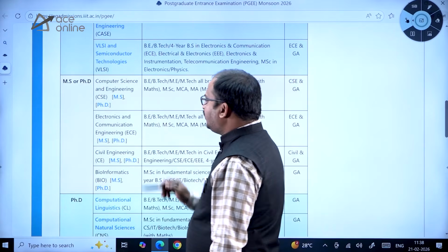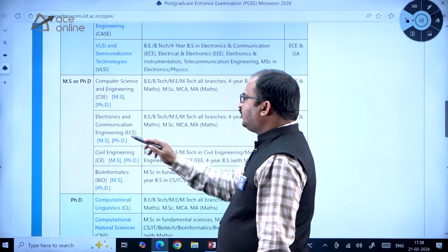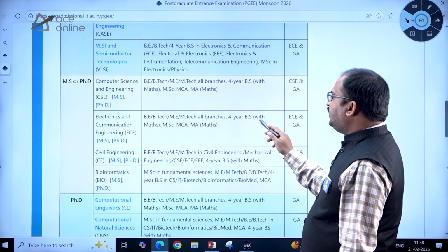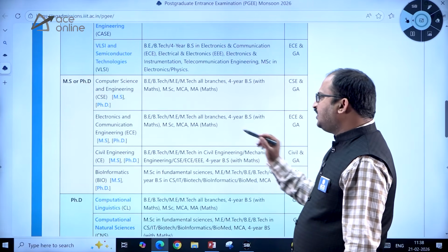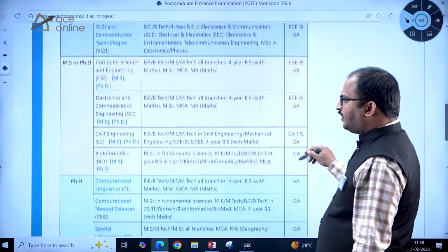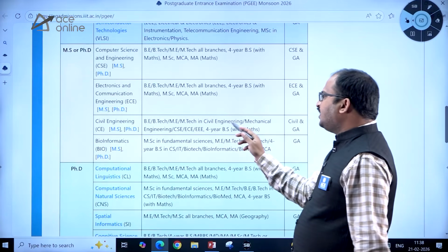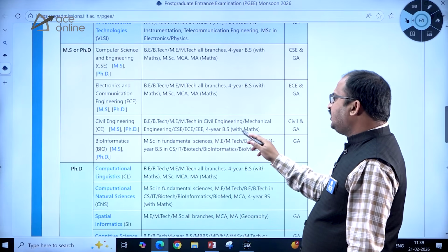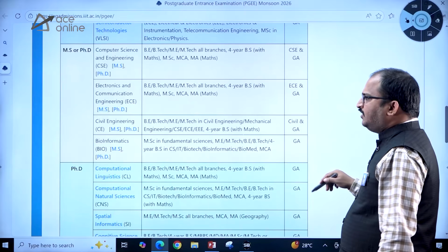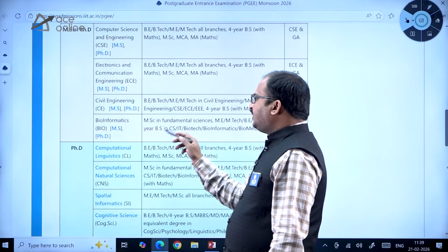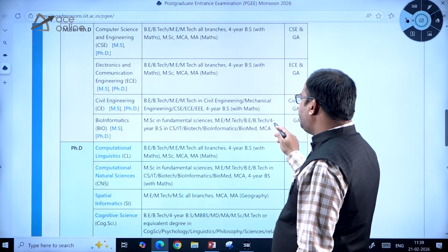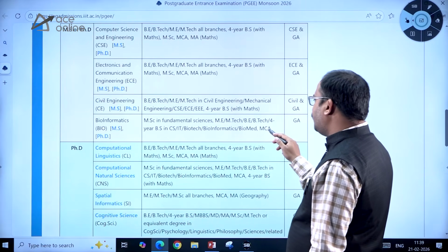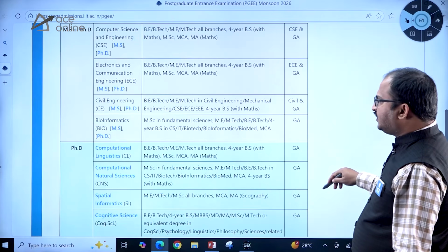Then Electronics and Communication Engineering, MS, PhD. If you click here, you can see the details of that. BE, BTech, ME, MTech all branches, 4-year BS with mathematics, MSc, MCA, MA Maths. ECE and GA is the paper here. Civil Engineering: BE, BTech, ME, MTech in civil engineering or mechanical engineering or CSE or ECE or electrical, 4-year BS with Maths. Civil and GA will be the subject test here. Bioinformatics: MSc in fundamental sciences, ME, MTech, BE, BTech, or 4-year BS in CS or IT or biotech, bioinformatics, biomedical or MCA. So GA will be the test, dear students.